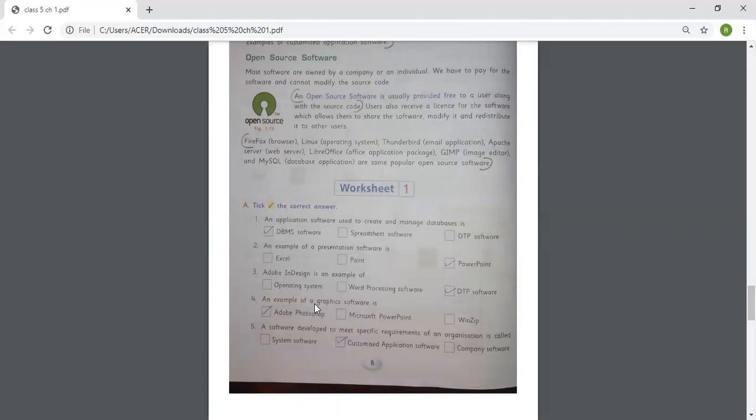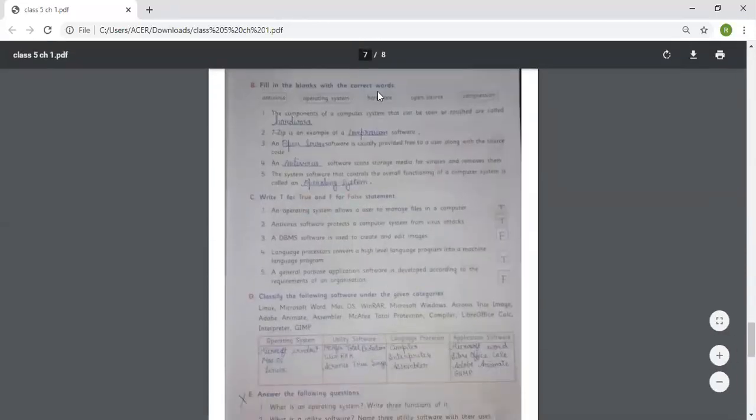An example of a graphic software is Adobe Photoshop. A software developed to meet specific requirements of an organization is called customized application software. Coming to the next page, that is fill in the blanks with the correct word.